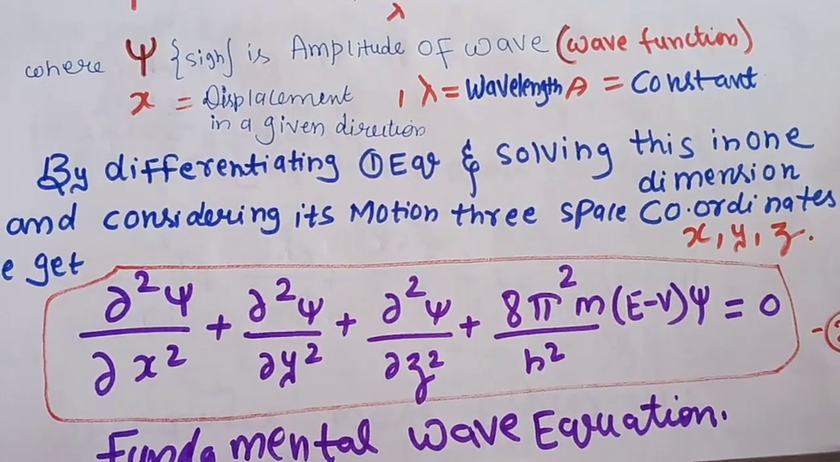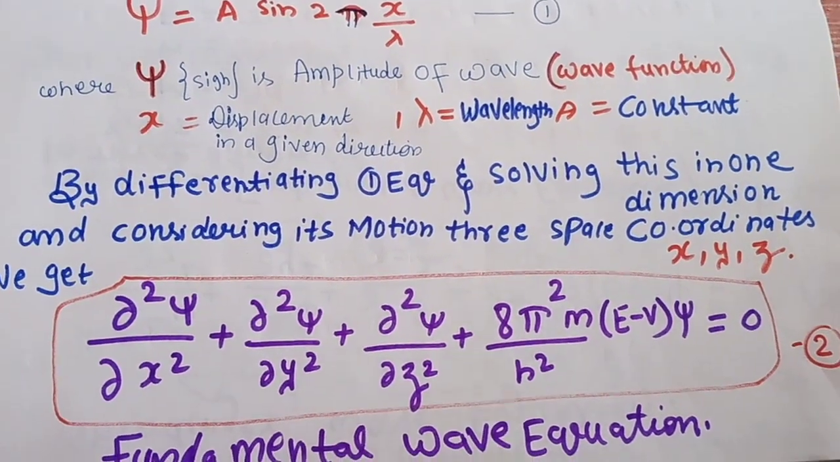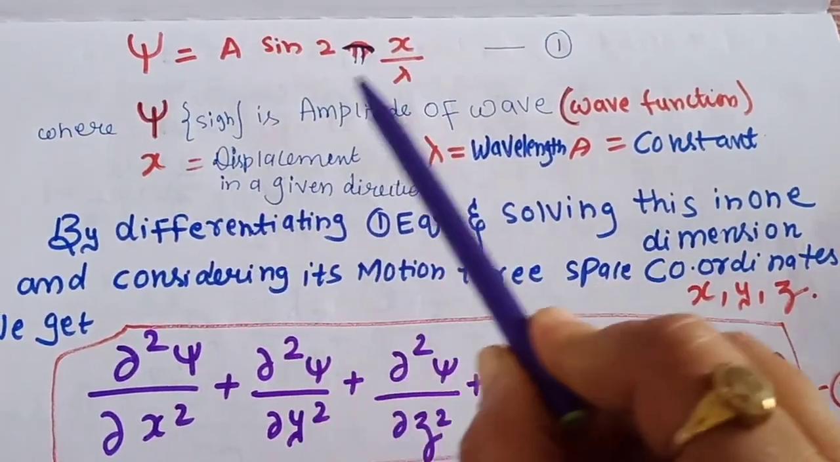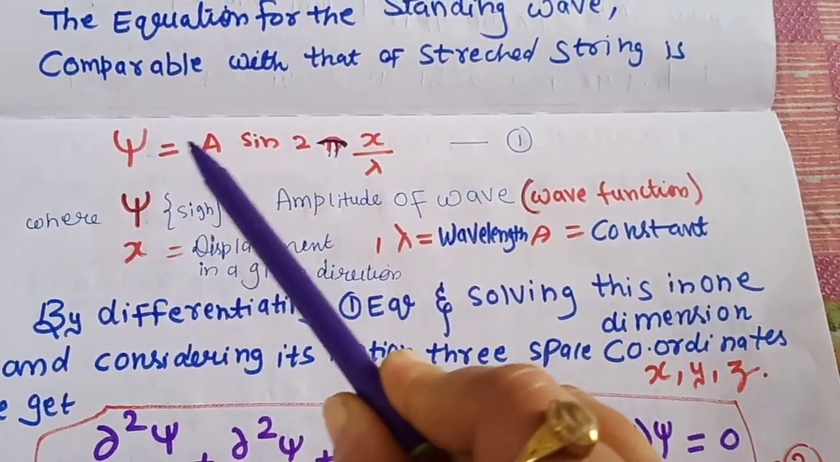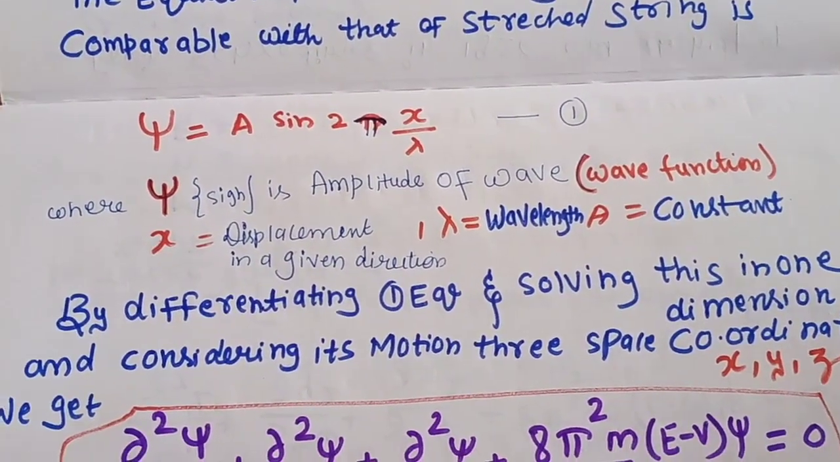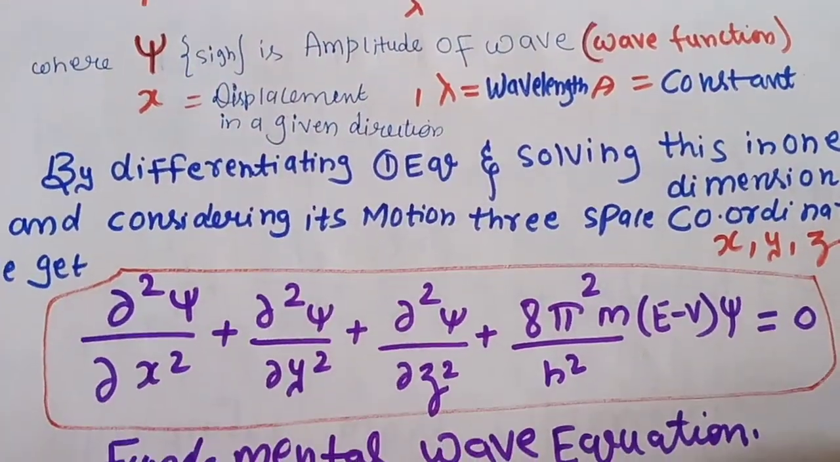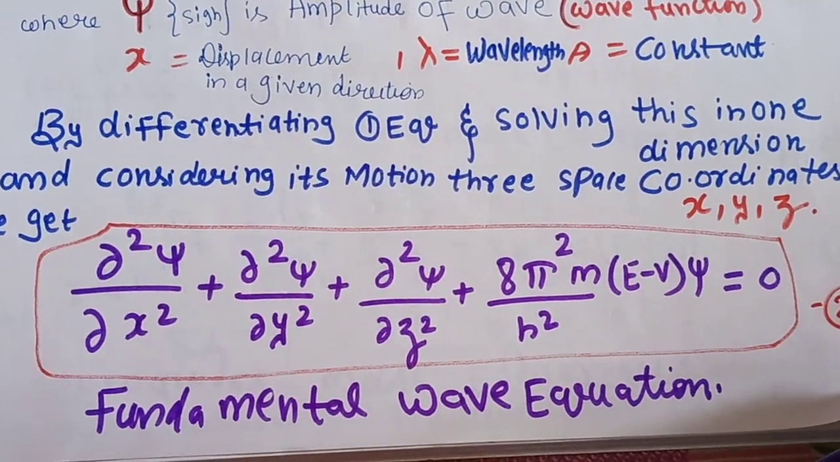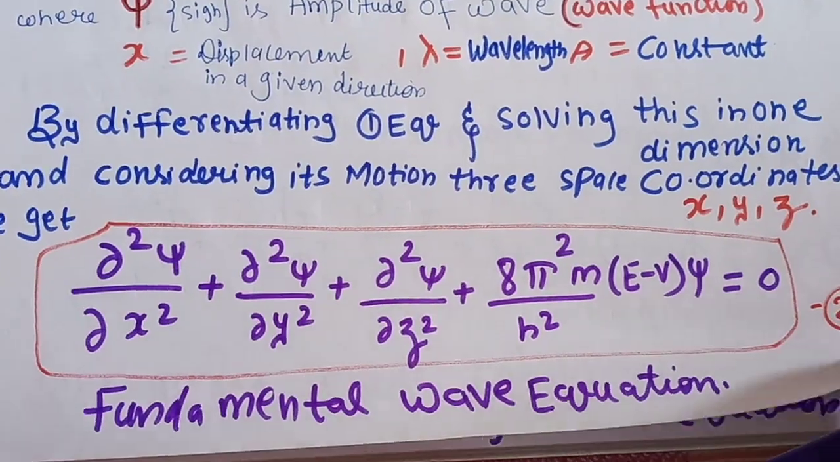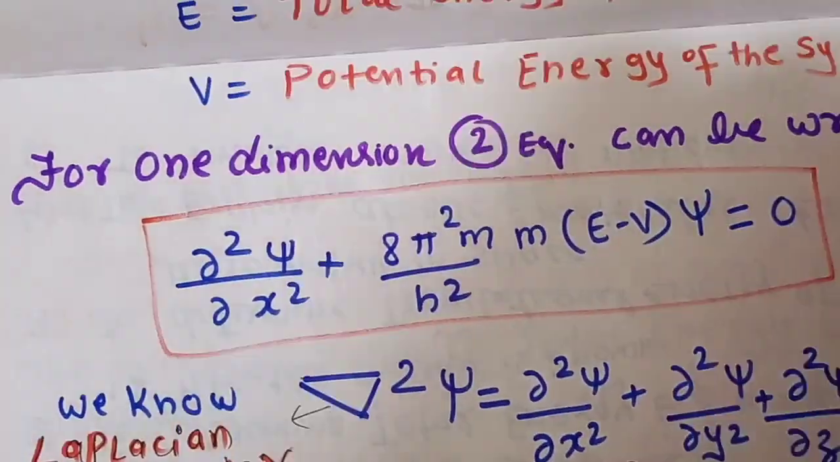This is the fundamental wave equation. Actually, in your syllabus it is only the equation, so I have not solved it. For solving, we have to start with the equation of the standing wave, that is psi equals A sine 2 pi x upon lambda. By solving this equation for the three space coordinates x, y, z, you will get this equation. This is the fundamental Schrodinger wave equation.